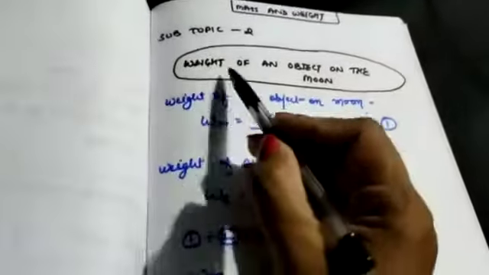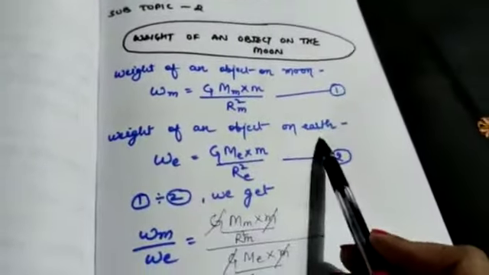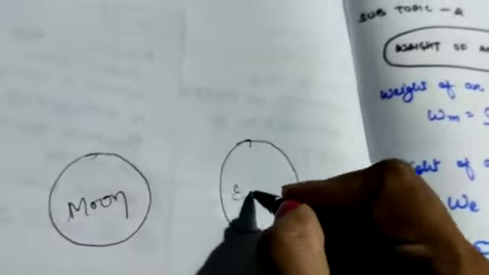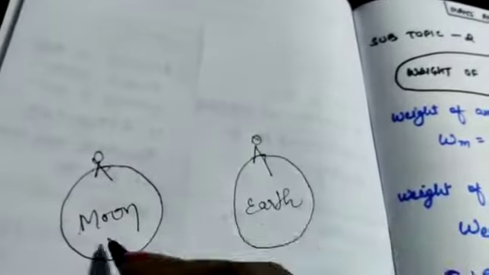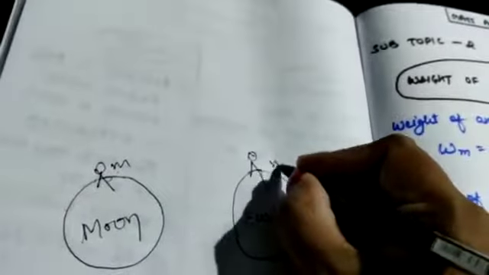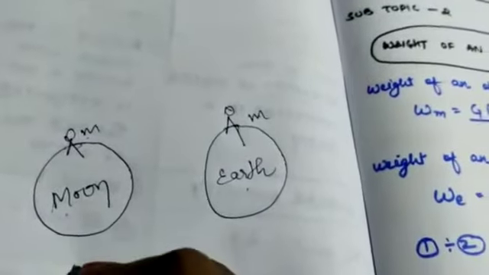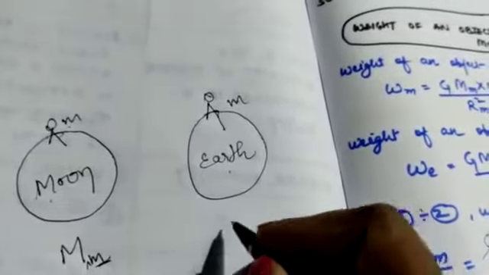Subtopic number 2 is the weight of an object on moon. We are dealing with this with reference to earth. Here we have moon, and this one is earth. The same object is present on moon and earth. This object's mass is small m. Mass of moon is capital M with small m, where m stands for moon.